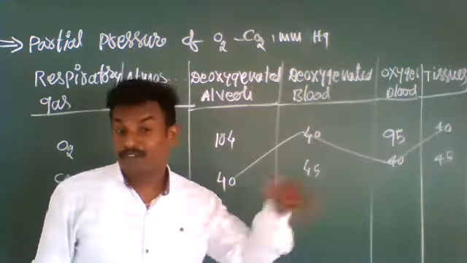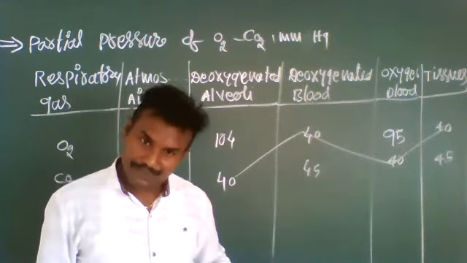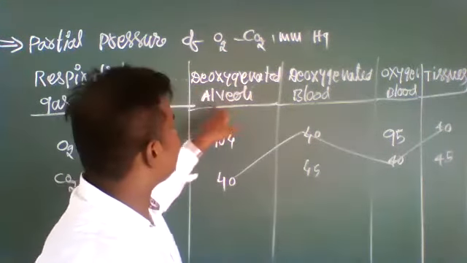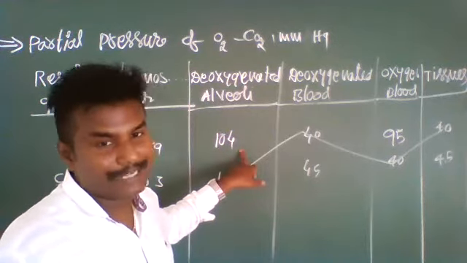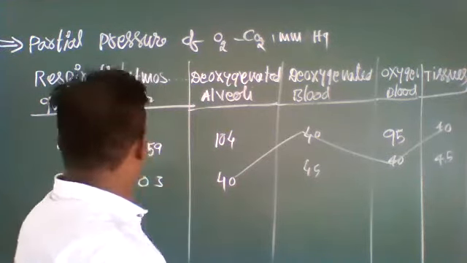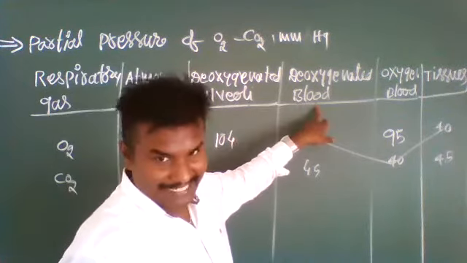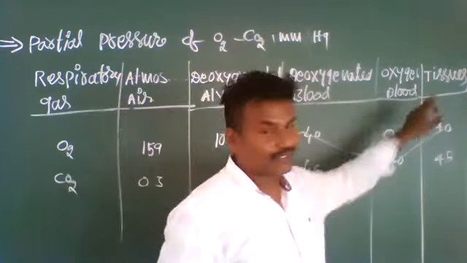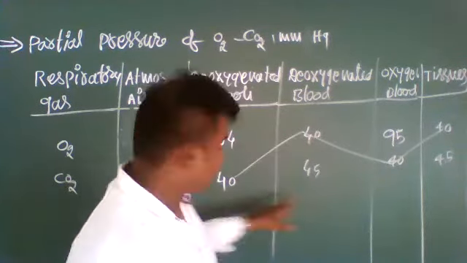We discussed the spirometer before this topic; through that, the volumes are constant. Deoxygenated blood in the alveoli is approximately 104 millimeter of mercury for oxygen and 40 for carbon dioxide. Deoxygenated blood in the tissues is approximately 40 for oxygen and 45 for carbon dioxide.